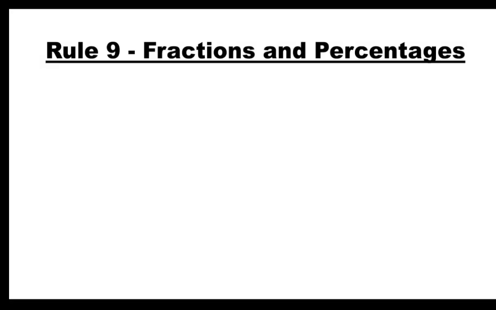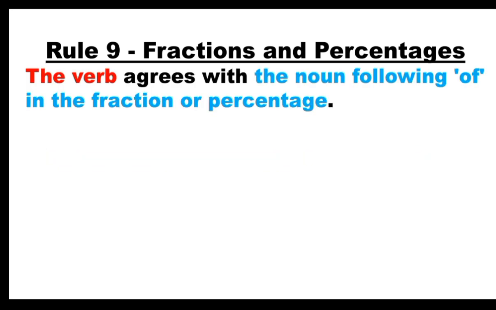Let us know another rule of subject and verb agreement. The verb agrees with the noun following of in the fraction or percentage. For example, 50% of the pie has been eaten. Here, 50% shows the percentage, and of comes after that percentage. It is followed by the noun phrase the pie.